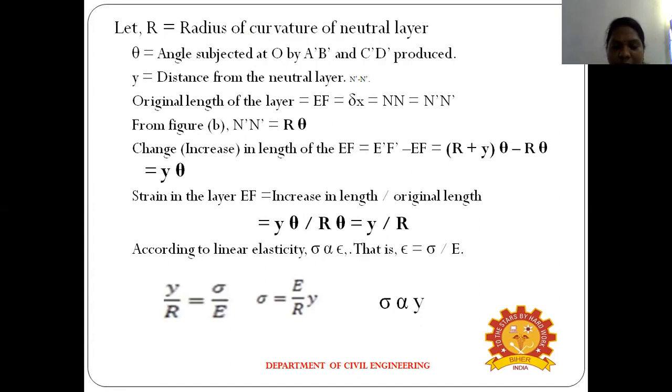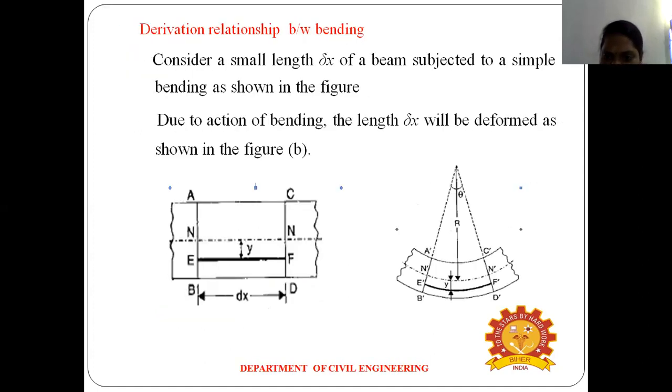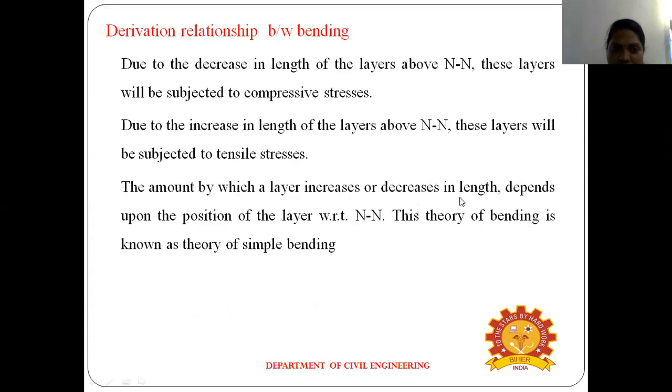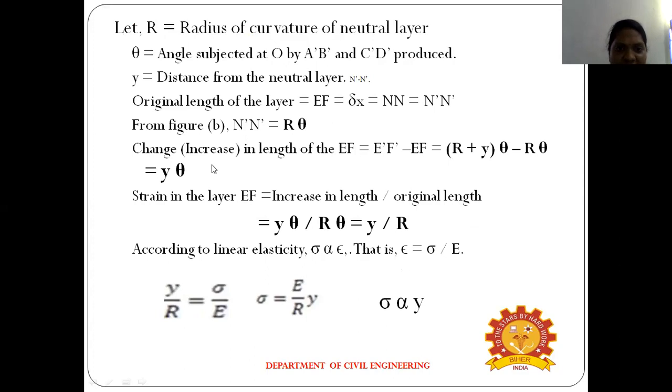Original length of the layer: what is the original length of the layer? The change in length is delta x. From figure B, R is the radius and theta is the angle. What is the neutral axis? This is the neutral axis, which we call NN. So the original length is R into theta, where R is the radius of curvature and theta is the angle. Now the change in the increased length is (R plus y) theta minus R theta, which equals y theta.